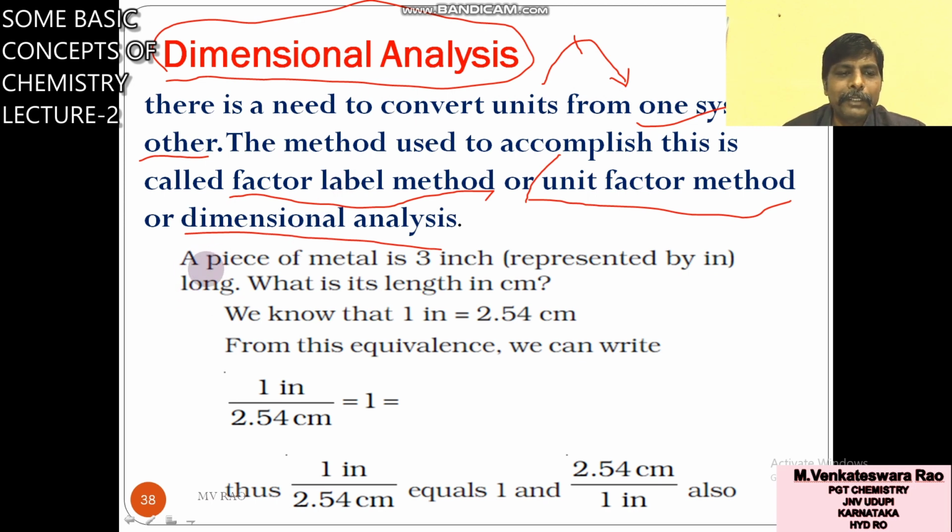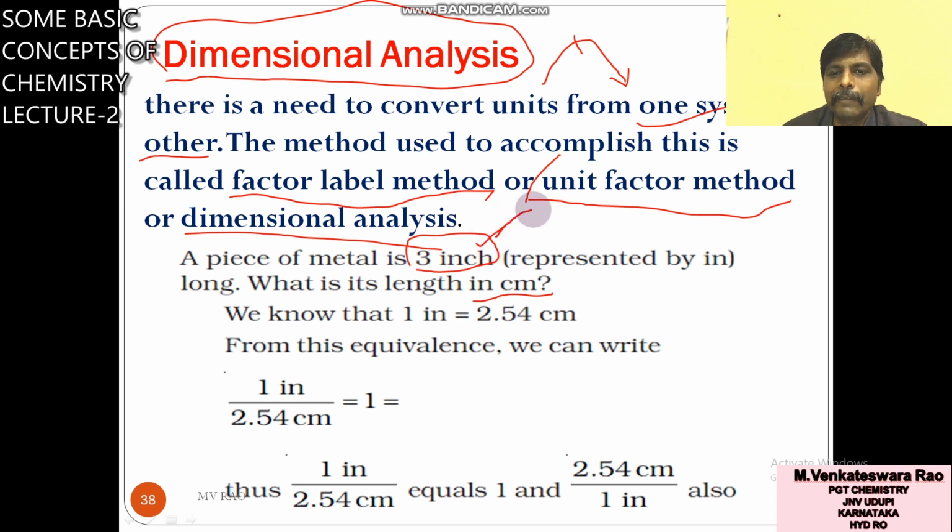For example, you take a piece of metal, 3 inch, given in inches. Now what is the length in centimeters? The metal plate's length is 3 inch. This is correct only, but we want that same metal length in centimeters.